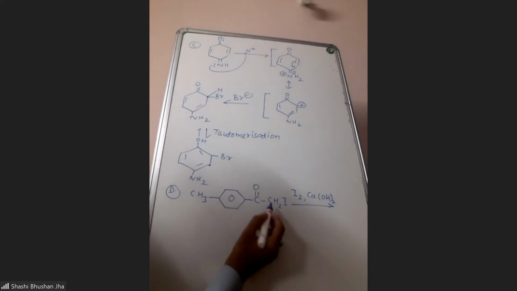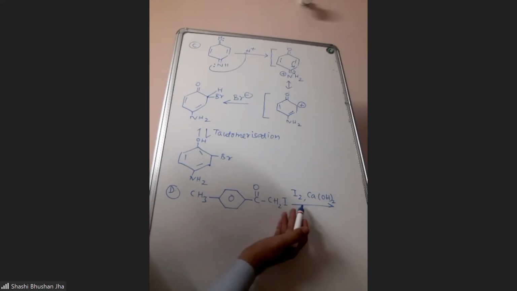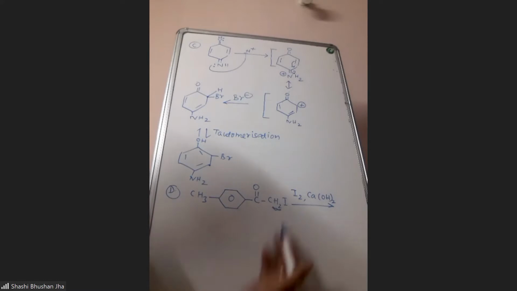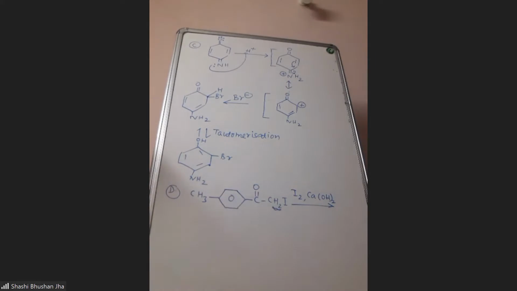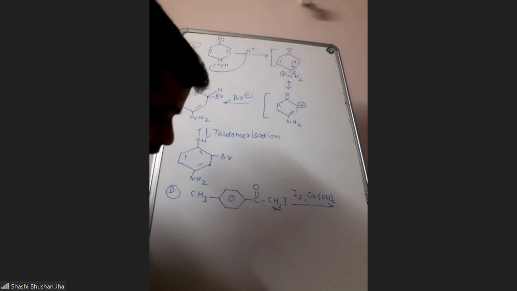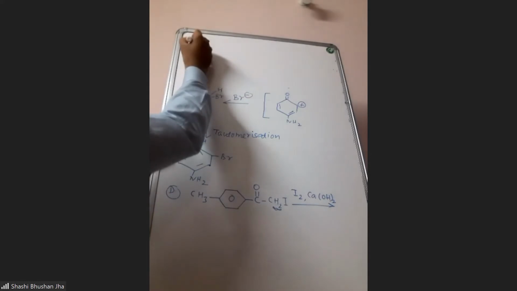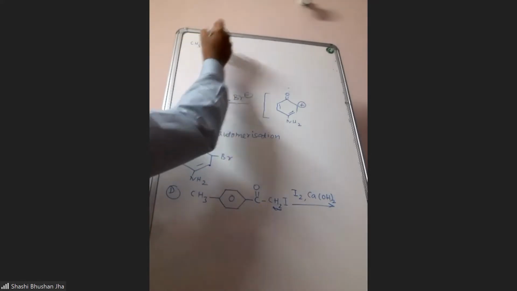So at this carbon, one iodine is already there. In this reaction, what will happen? The remaining two hydrogens will also be replaced by iodine. This is the iodoform reaction or haloform reaction. So these two hydrogens are also going to be replaced by iodine. So first you will get this product.